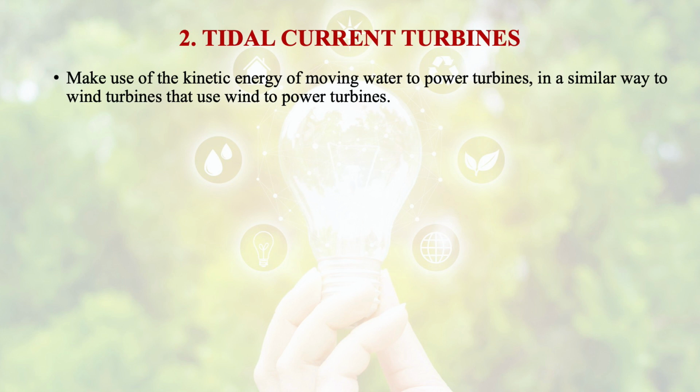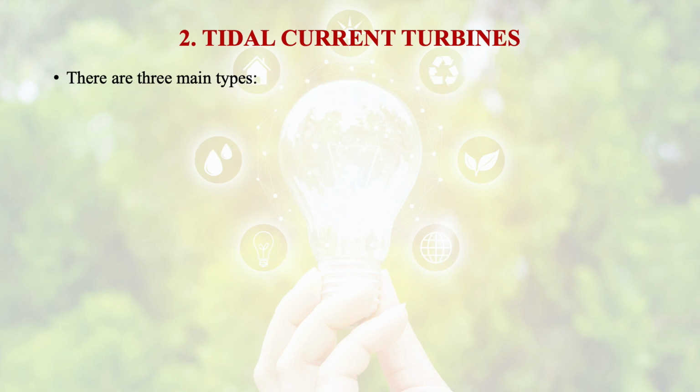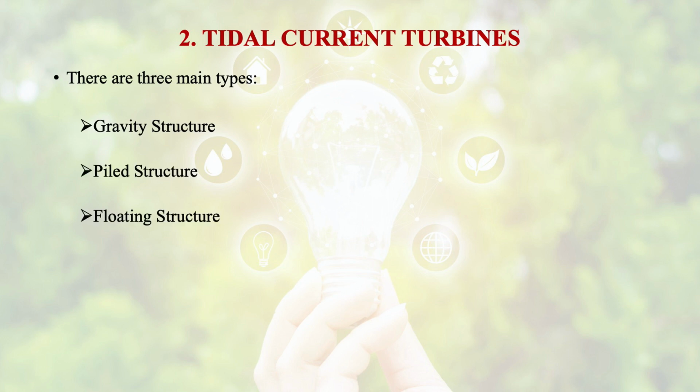In these turbines, the kinetic energy of moving water is utilized to power turbines, in a similar way to wind turbines that use wind to power turbines. These operate during flood and ebb tides, and it consists of a rotor, gearbox and a generator, and these three parts are mounted onto a support structure. This support structure is of three types: gravity structure, piled structure and floating structure.